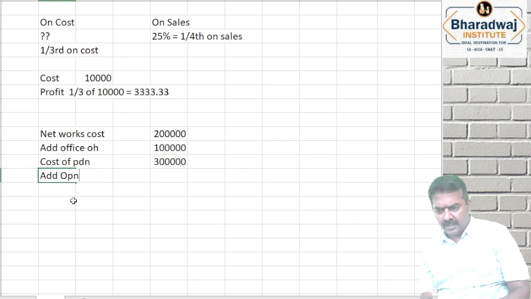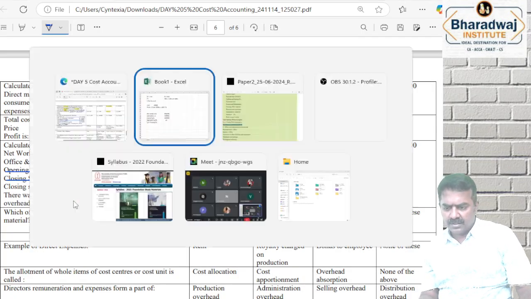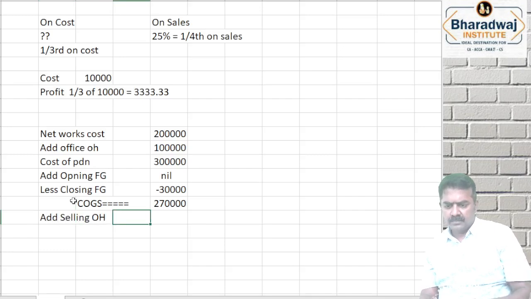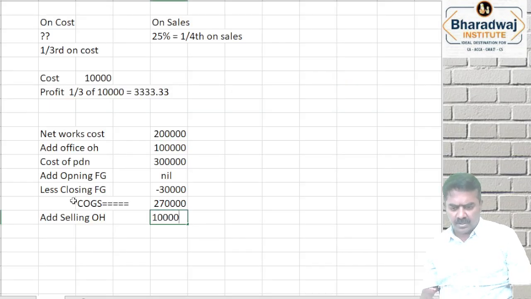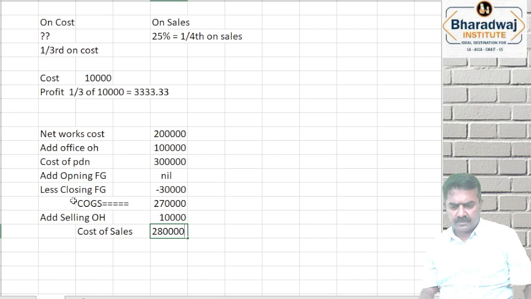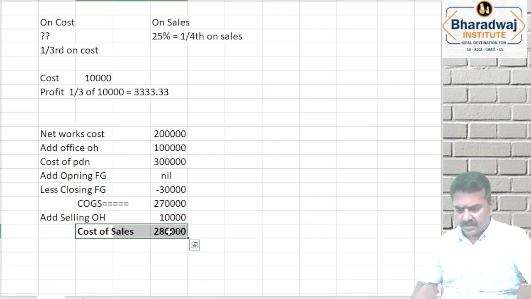Add opening stock of finished goods. Nil, it is given as 0. Less closing stock of finished goods. How much closing stock of finished goods is given? 30,000 is given. This will give us cost of goods sold. Cost of goods sold 2,70,000. Add selling overheads. Selling overheads is given as 10,000. You get cost of sales. Cost of sales 2,80,000.